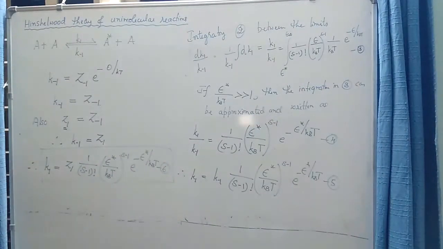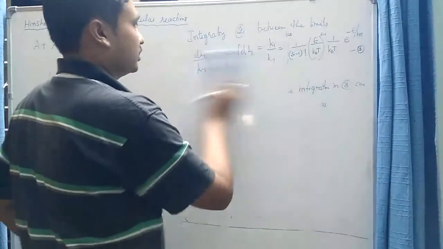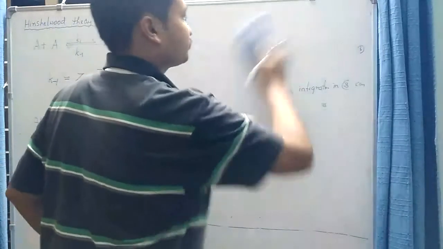Now if we compare this with the expression for k1 predicted by Lindemann, that is according to collision theory.